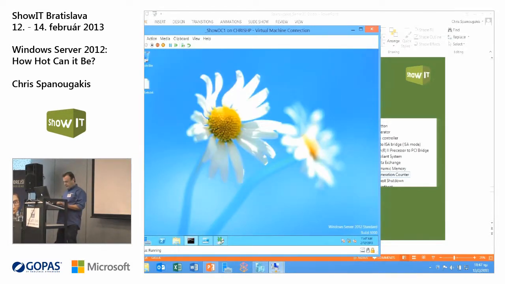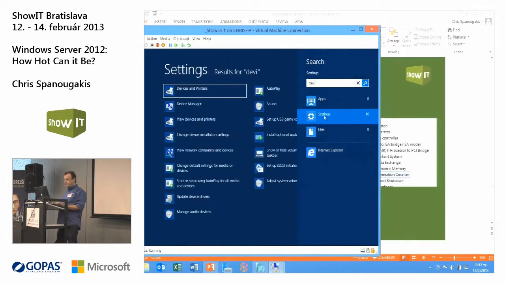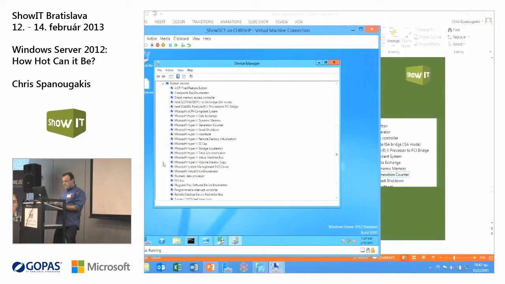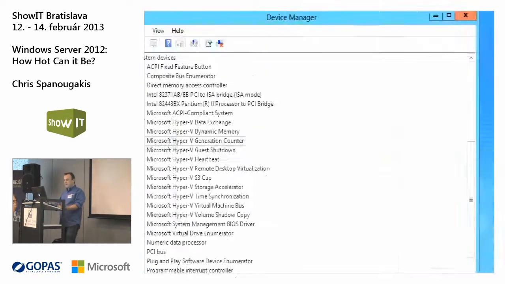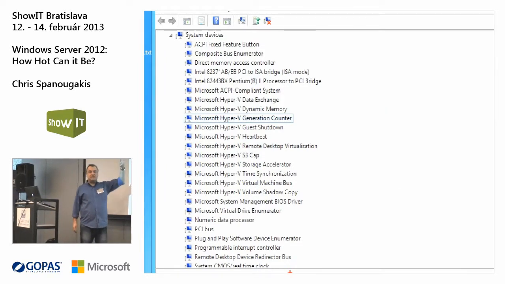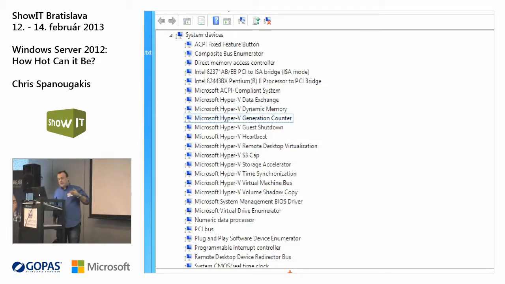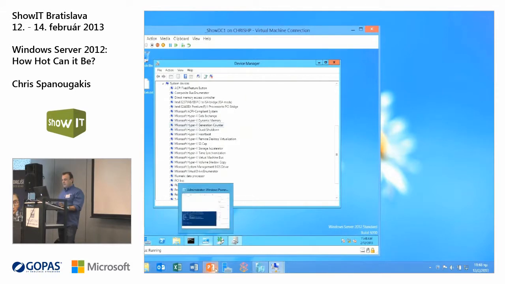So you have to go to Device Manager. Okay. Go to System Devices, and here you are. This is what you need to check. So the domain controller that has this object can be easily cloned, and you can easily create new virtual machines, new virtual domain controllers. The next thing to check.